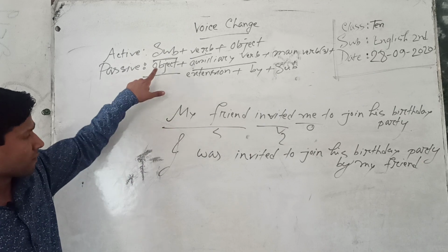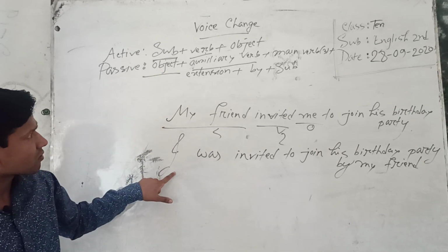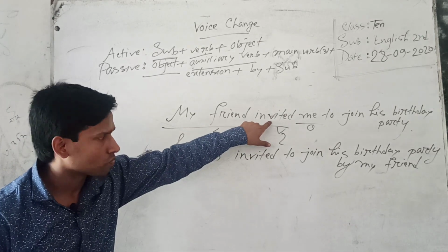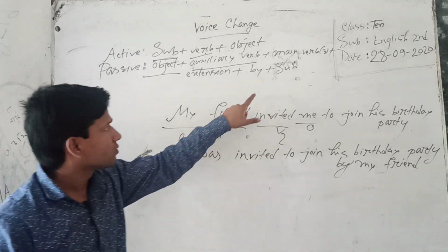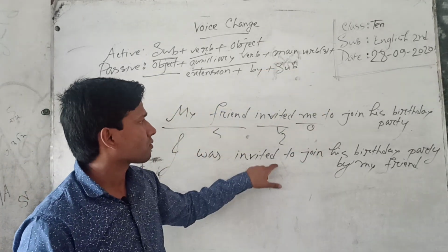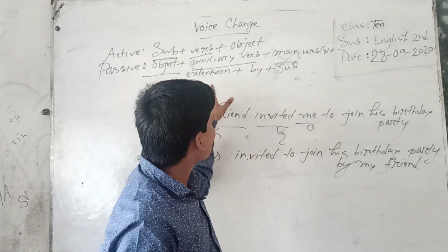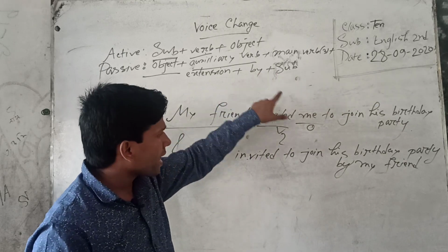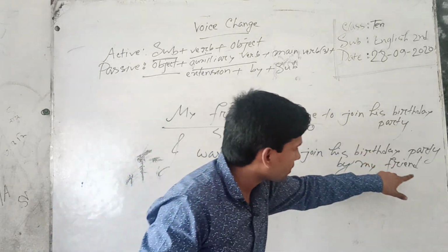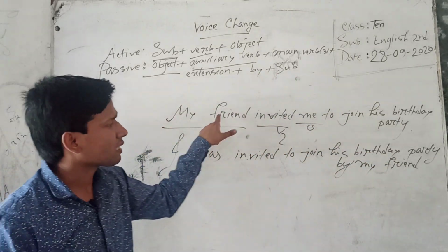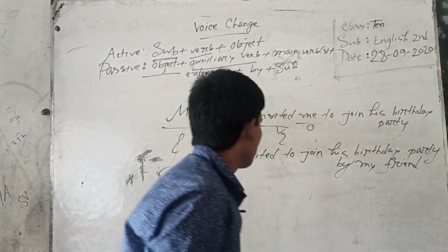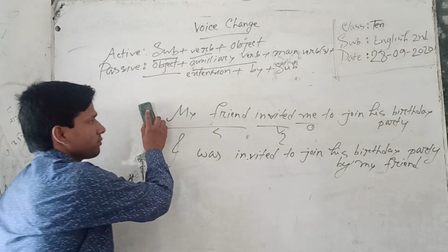Again, at first object I, auxiliary verb was, because it is verb 2, so I have used was. Then main verb invited, it is main verb. Then extension, to join his birthday party. Then by plus subject, my friend. It is the subject. Subjective form will be objective form. Understand?